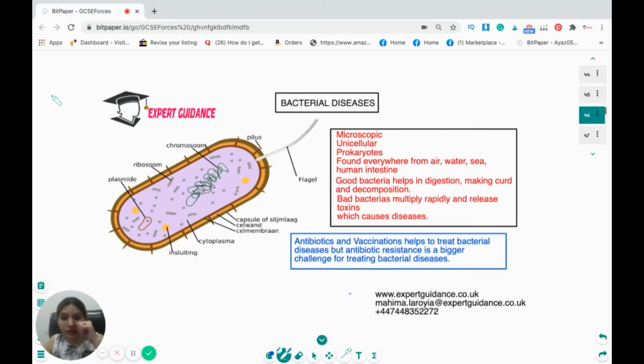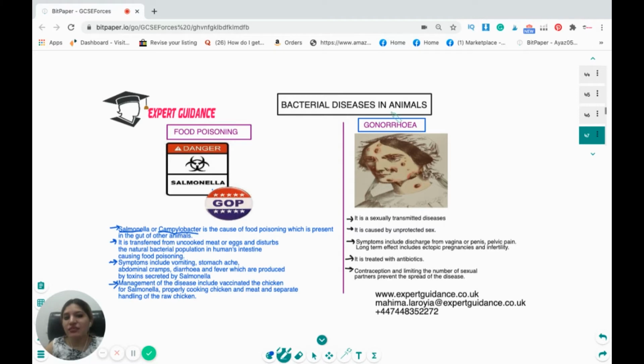Now, if you look at the structure of bacteria, we have discussed it in cell biology. You should know the structure of the bacteria and all these labelings. These are microscopic, unicellular prokaryotes, found everywhere, from air, wood, and sea to the human intestine. The good bacteria help in digestion, making curd, and decomposition. The bad bacteria multiply rapidly and release toxins which cause diseases. Antibiotics and vaccination help to treat bacterial disease, but antibiotic resistance is a bigger challenge for treating bacterial disease, and we'll see this later. Now, bacterial diseases in animals: first is food poisoning and then gonorrhea.